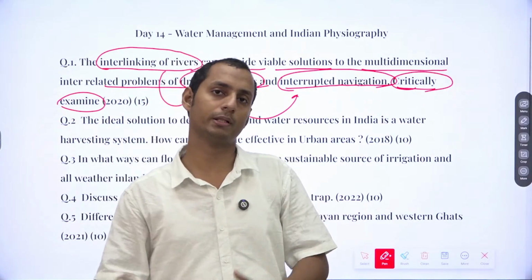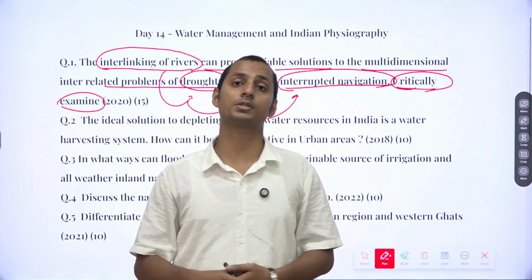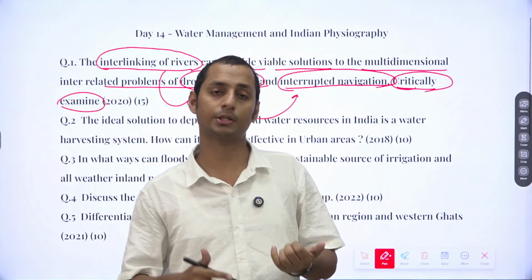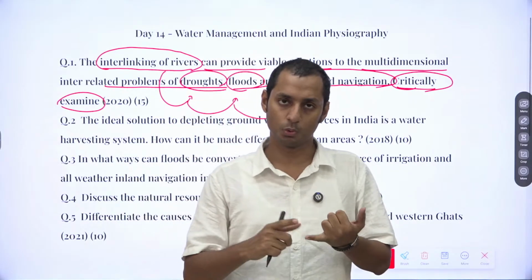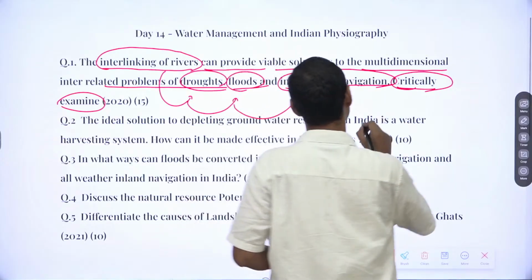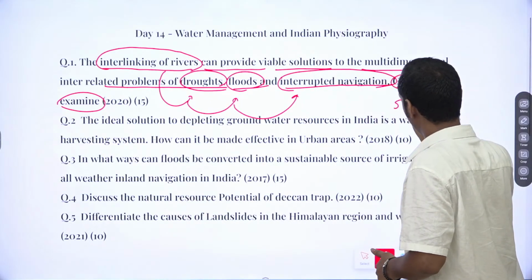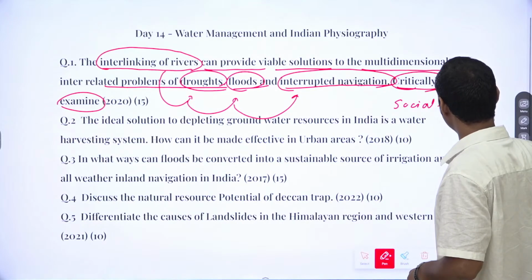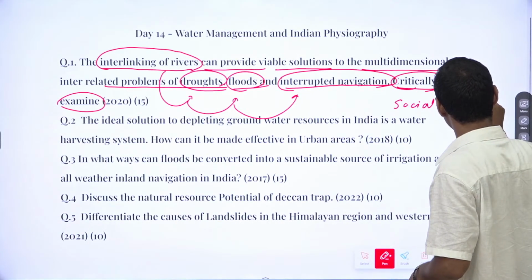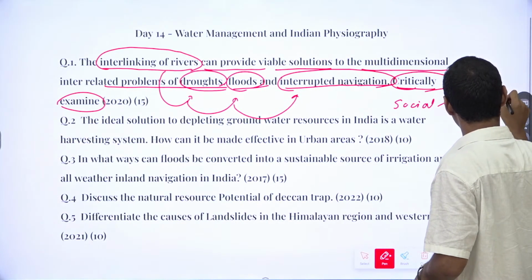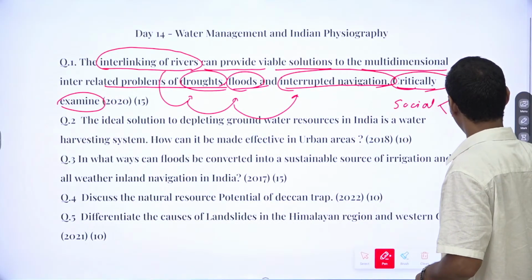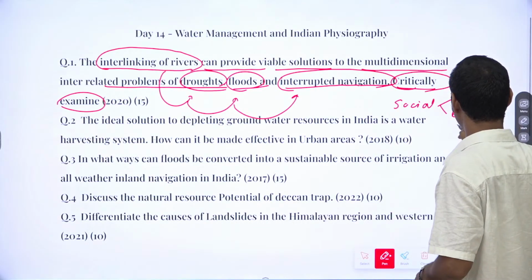Now, how do you provide the challenges? Challenges can also be mentioned in terms of the PESTLE approach, right? So you can mention the social approach first. What would be the social issues of interlinking of rivers? It can be the displacement of tribal people. Displacement of tribal people can be there. Loss of life of tribal people can be there.